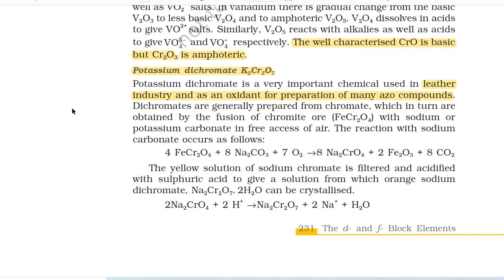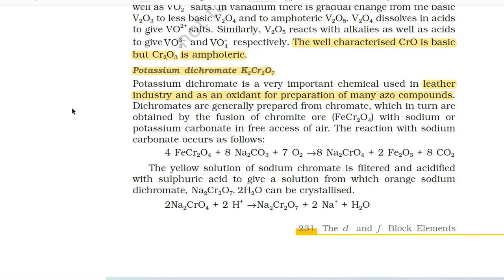Potassium dichromate, K2Cr2O7. Potassium dichromate is a very important chemical used in the leather industry and as an oxidant for preparation of many azo compounds. Dichromates are generally prepared from chromates, which in turn are obtained by the fusion of chromite ore (FeCr2O4) with sodium or potassium carbonate in free excess of air. The reaction with sodium carbonate occurs as follows.